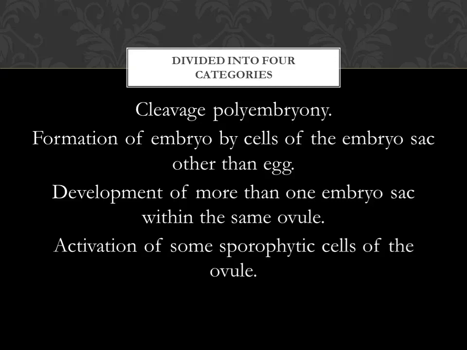Formation of embryo by cells of the embryo sac other than egg. Cells other than the egg get involved and form an embryo in the embryo sac, that is one type. Development of more than one embryo sac within the same ovule. If more than one embryo sac develops in the same ovule, that is one type. Next, activation of sporophytic cells to become an ovule without gamete formation, that is another type.